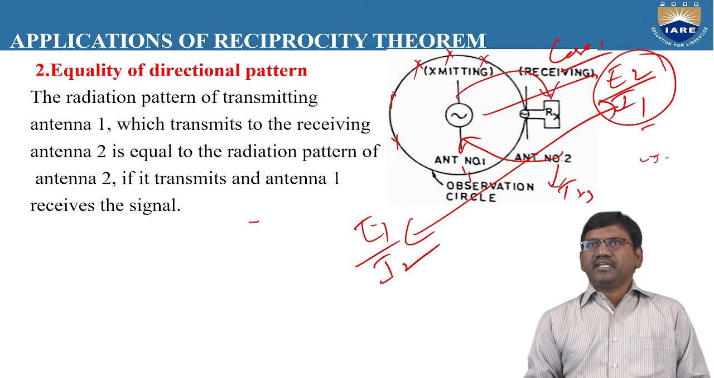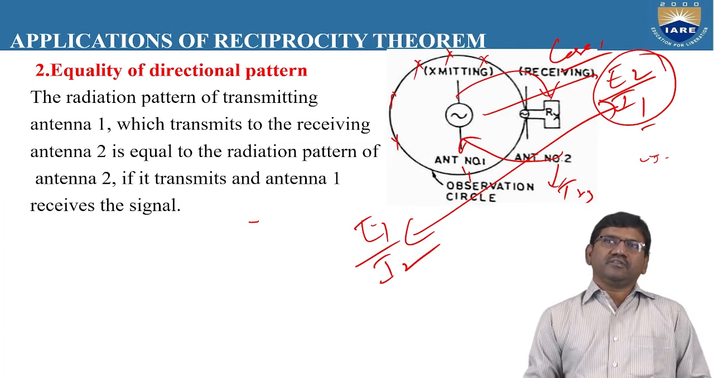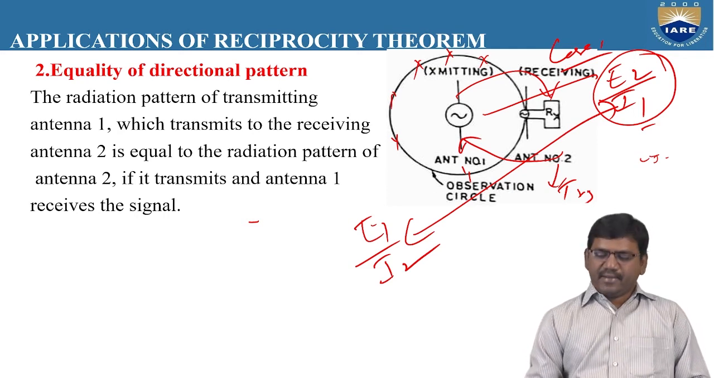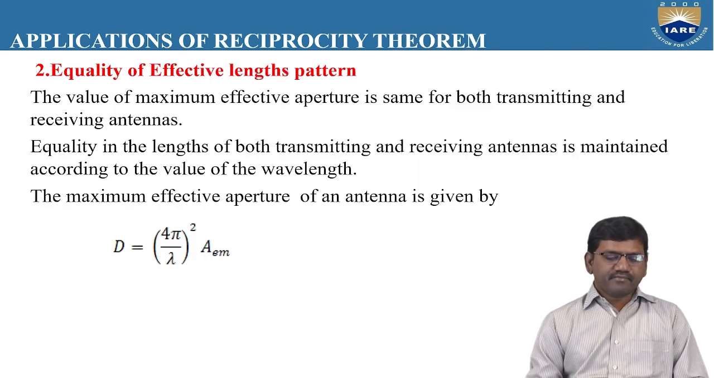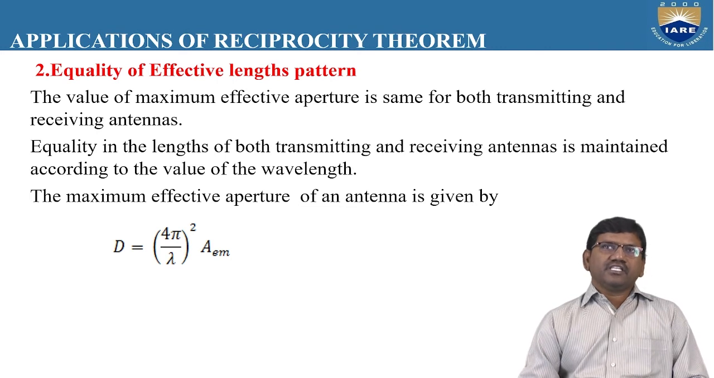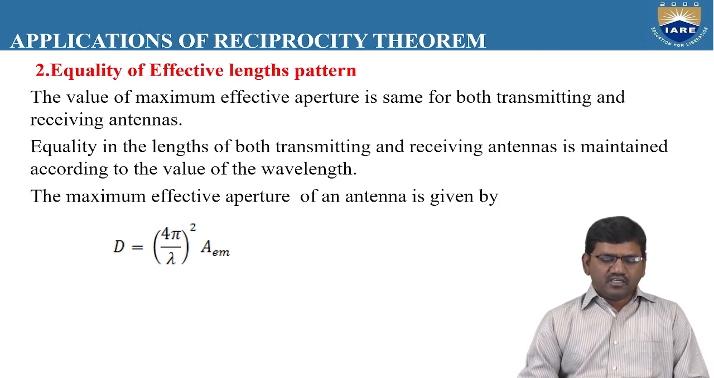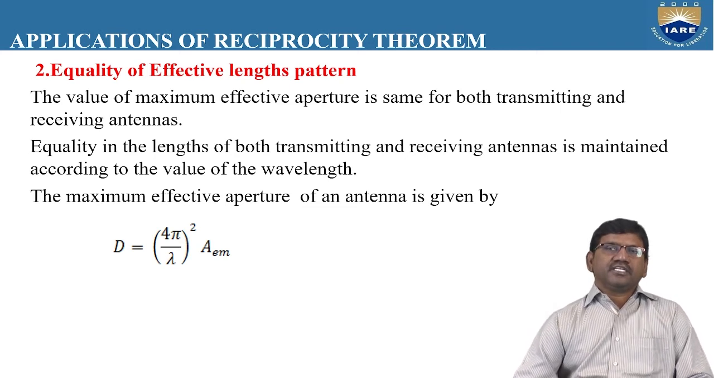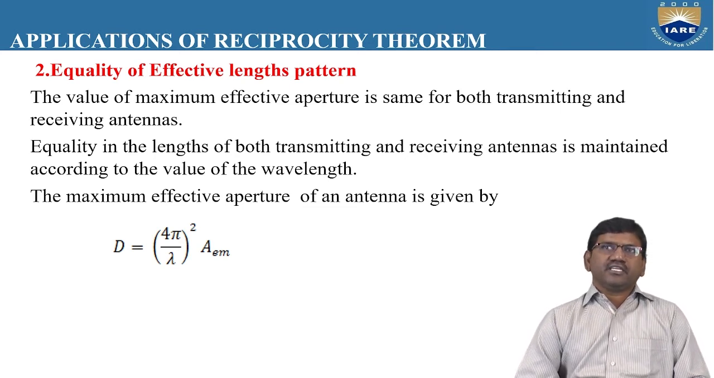That means the radiation pattern, even if you exchange the antennas from transmitting to receiving or receiving to transmitting, the radiation patterns will be same. As the radiation patterns are same, the directional pattern will be same. So this is the equality of directional pattern. Similarly, we can also apply the reciprocity theorem to the equality of effective length pattern. So the value of maximum effective aperture is same for both the transmitting and the receiving antennas.